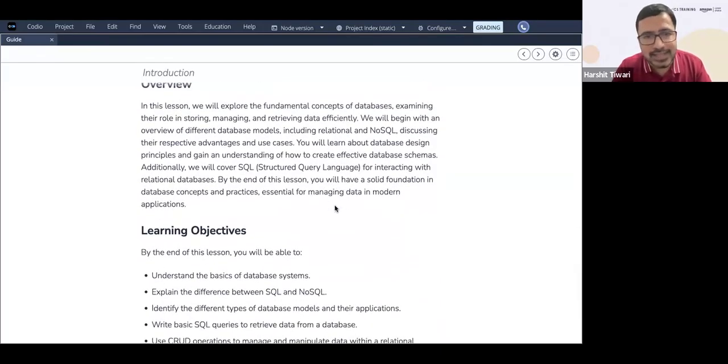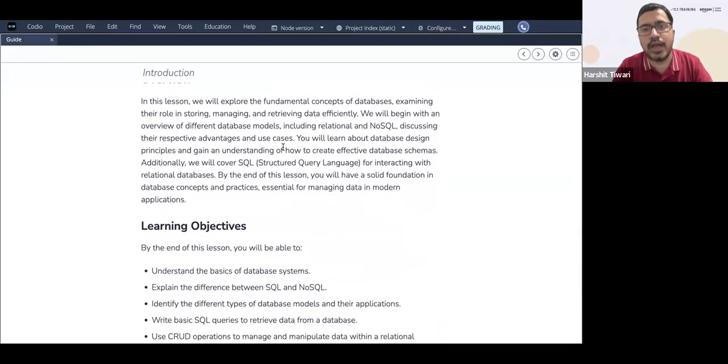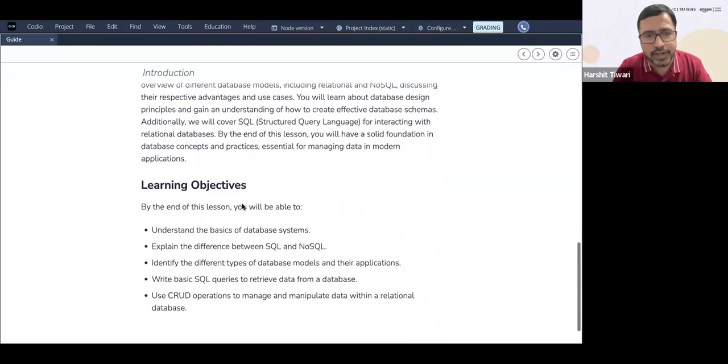Okay, so basically in this lesson, we are going to explore the fundamental concepts of databases, and examine their role in storing, managing, and retrieving data efficiently. Our objectives, right? Our objectives are to understand the basics of a database system, what a database system is and how it works. We need to explain the difference between SQL and NoSQL: what is SQL, what is NoSQL, and the differences between them.